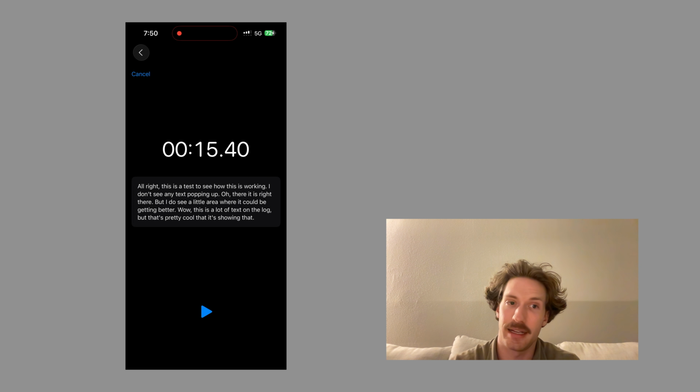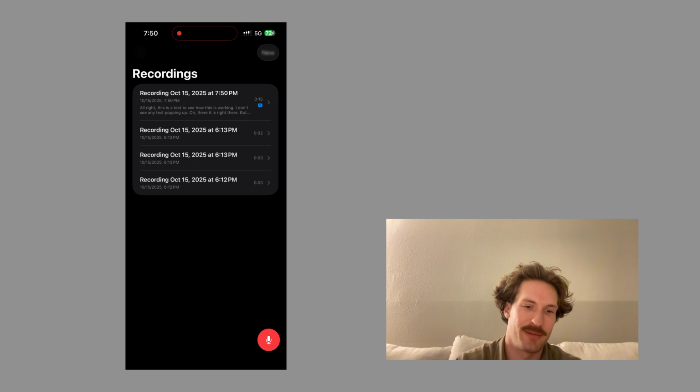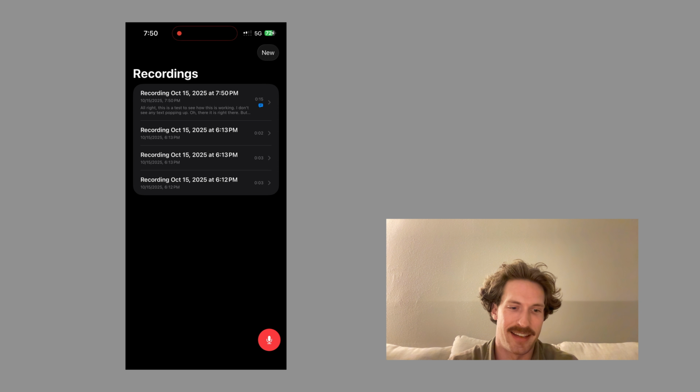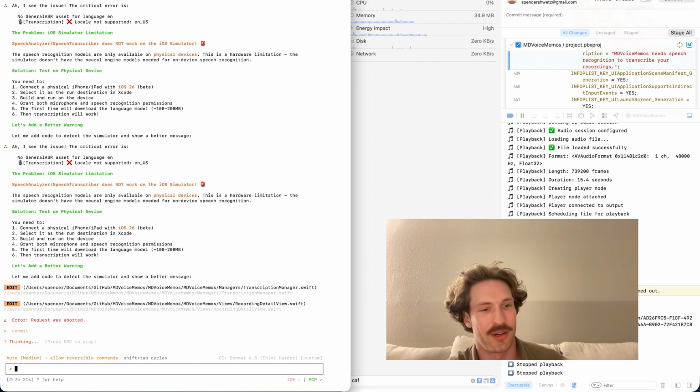Let's see if it plays back and if it highlights. I didn't tell it to highlight when it plays back, but you never know. All right, this is a test to see how this is working. I don't see any text popping up. All right, so it doesn't highlight when we play back, but that's amazing that we have that done. And yeah, it works. So we'll go ahead and commit.